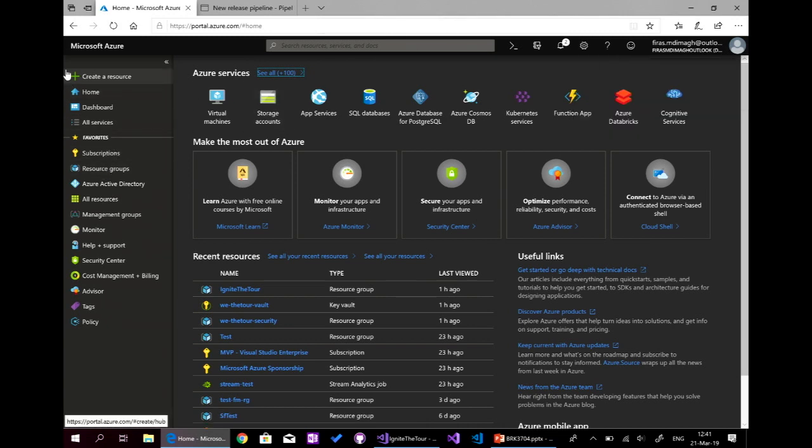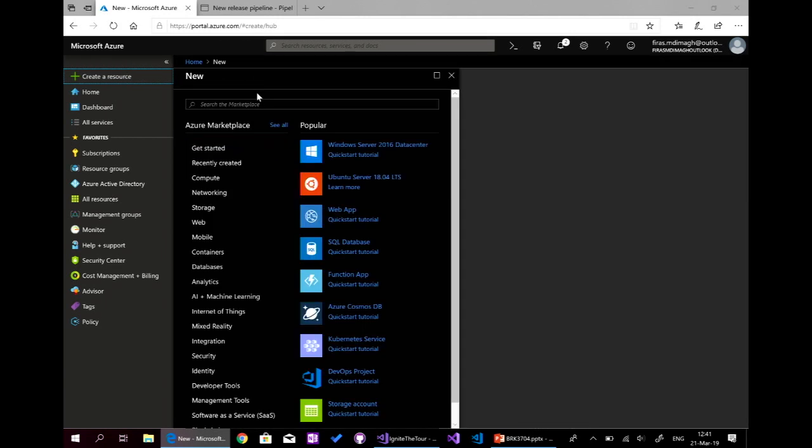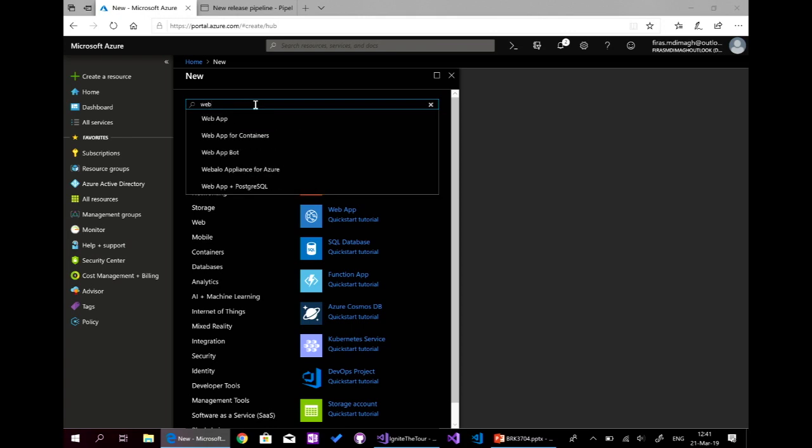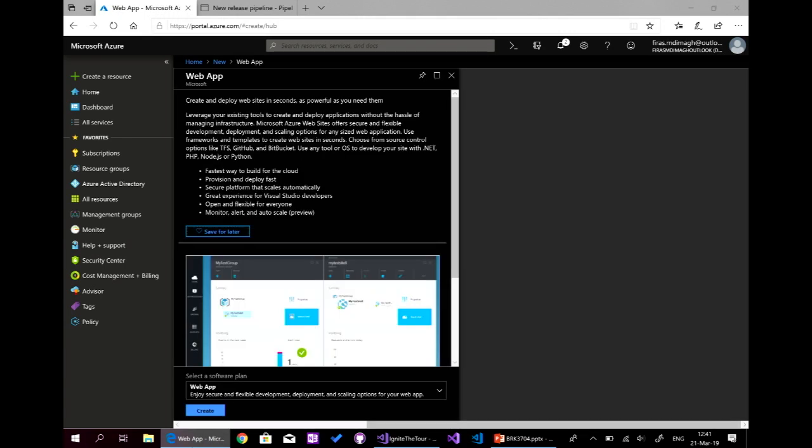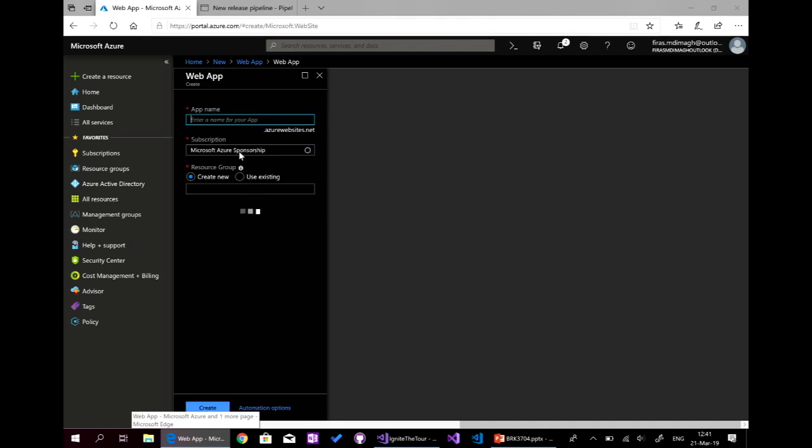So here, just click create resource. And we can create the web app here, by searching or by selecting the type or the category. And here I create it manually.